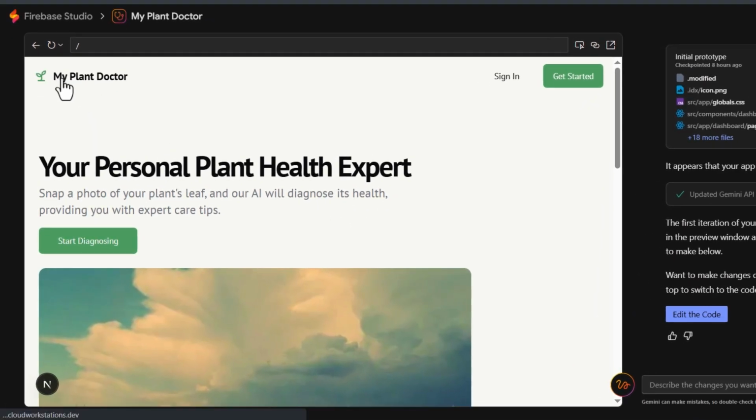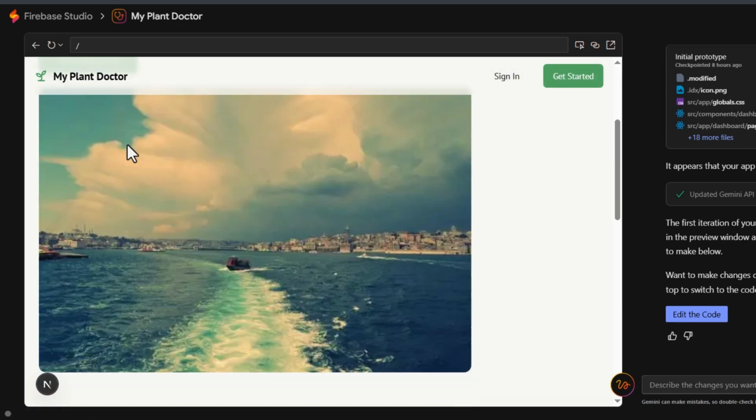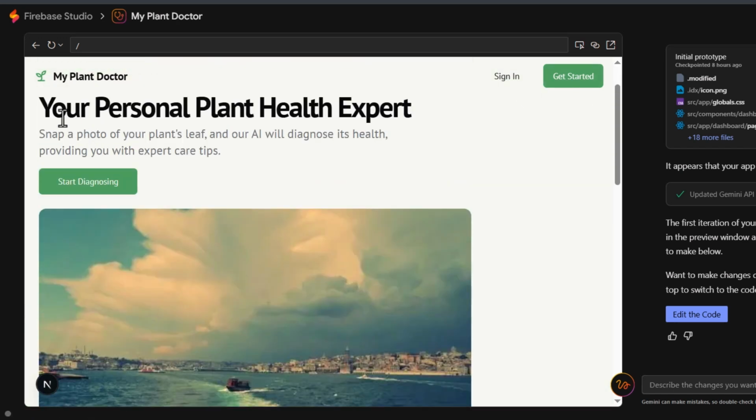At the top left, we have a small icon for our app and the name of our app, My Plants Doctor. At the top right, we have the sign in or get started option, and we have a short banner here. Your personal plants health expert. Snap a photo of your plant's leaf and our AI will diagnose its health, providing you with expert care tips.